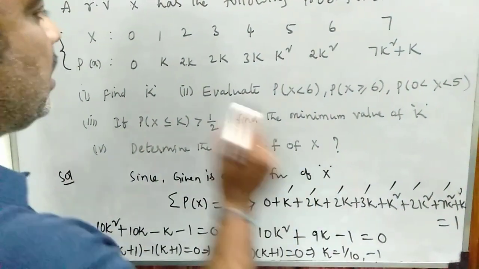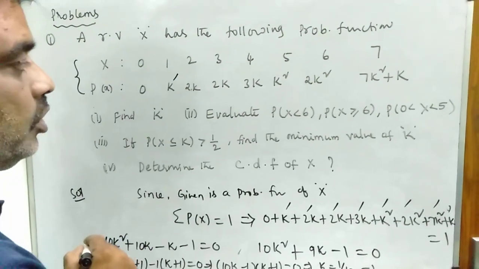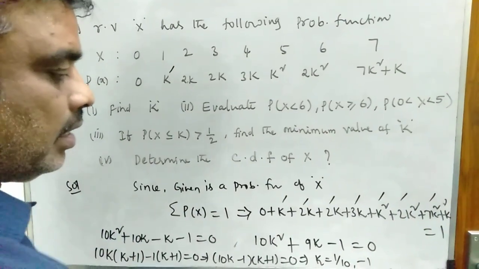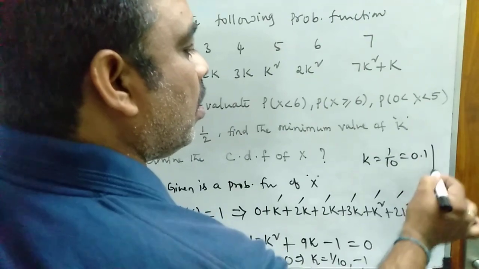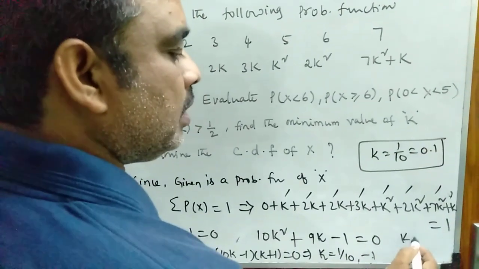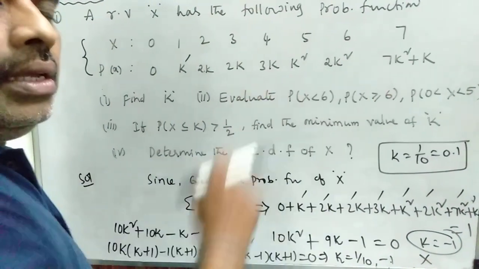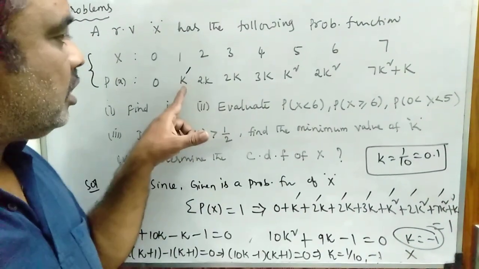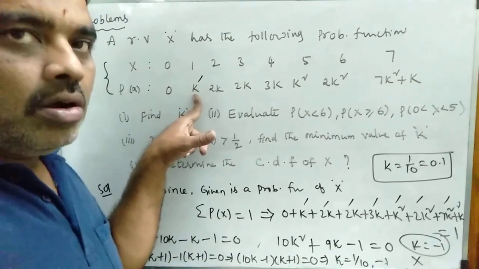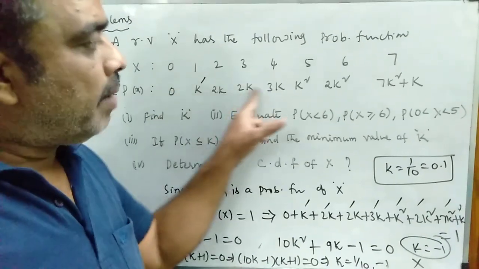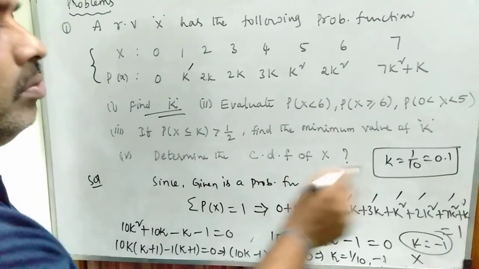If k is equal to minus 1, some of the probabilities will be less than 0, so it contradicts our condition. So the k value must be 1 by 10 or 0.1. Here k equal to minus 1 is not possible, because all probabilities should be greater than or equal to 0. If k is a negative value, the probability would be negative, which contradicts our condition that all probabilities must be greater than or equal to 0. So in the first part, the k value is equal to 0.1.